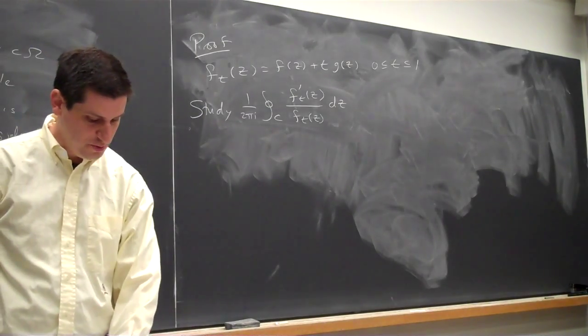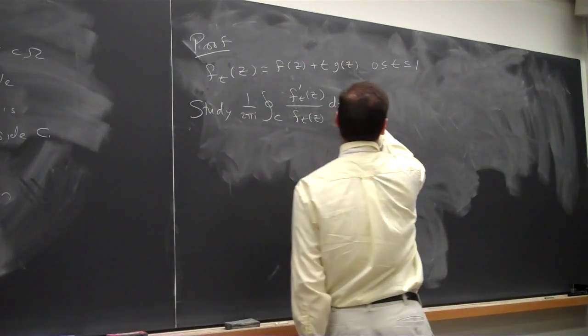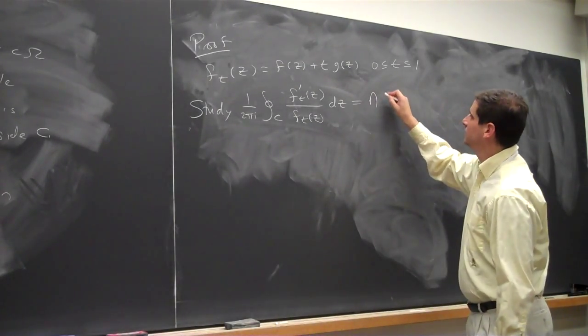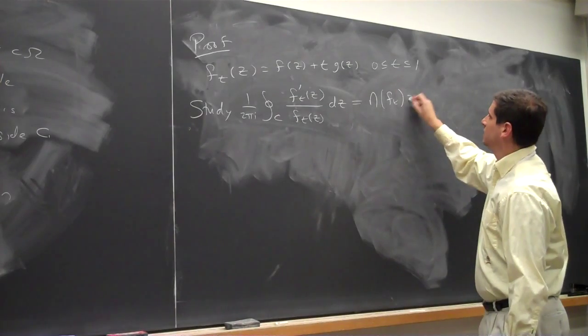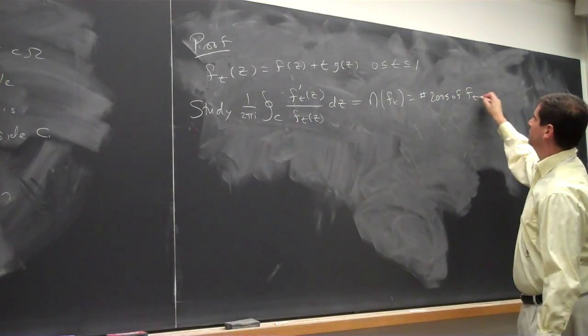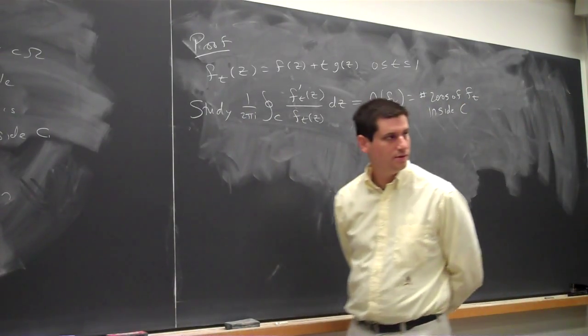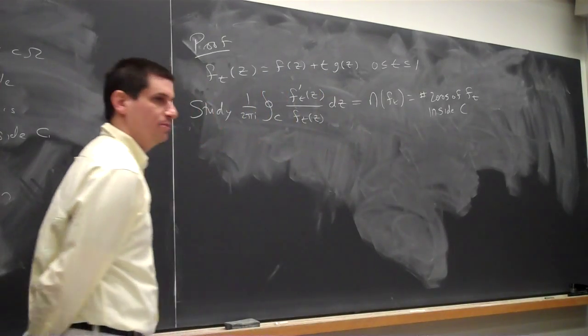The number of zeros. Be more specific. The number of zeros of f_t inside C. And this is just the argument principle.